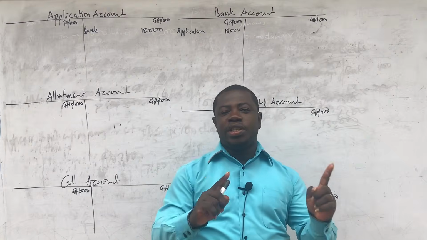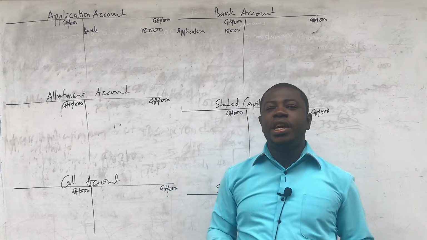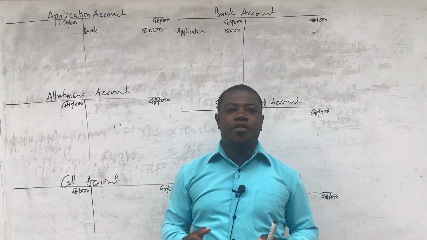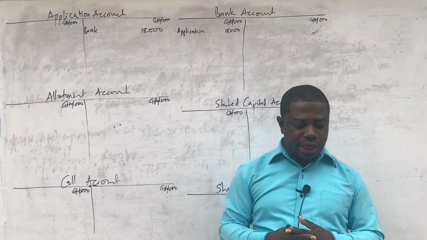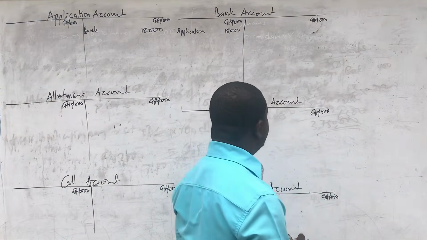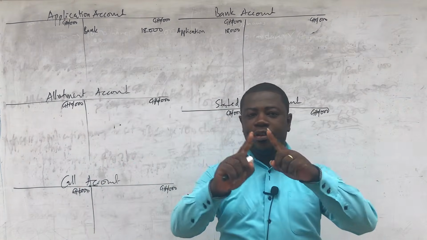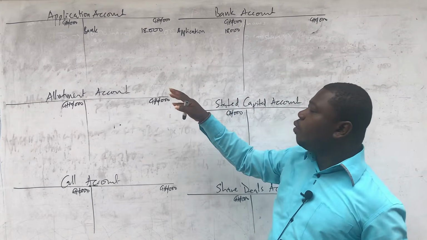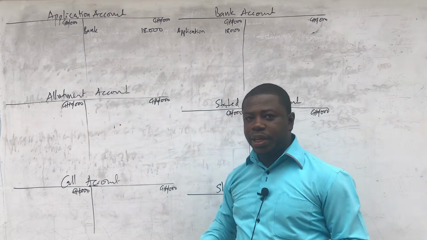And then remember that there was a refund. According to the question, we were supposed to reject applications for 500 shares, and therefore we have to refund the application monies to them. And from the workings that we did, we are supposed to refund a total of 1 million Ghana cedis to those applicants. And therefore the refund is going to be a reversal of the entry we just did. When they paid for application, we debited our bank account, we credited application account.